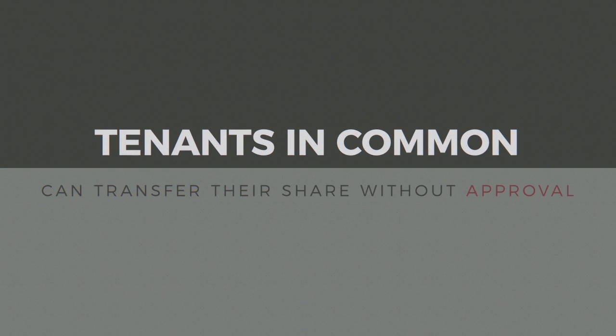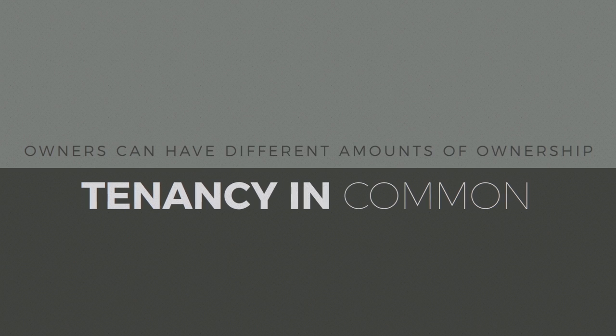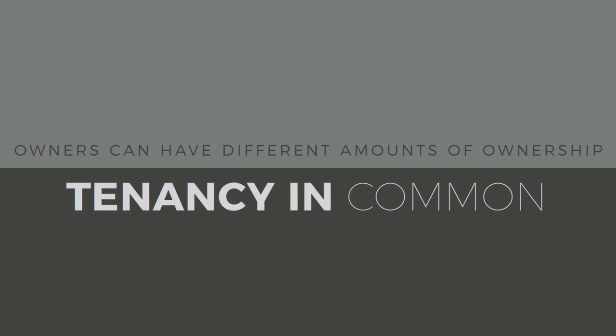Tenancy in common is created by deed, will, or judicial means. A tenant in common can sell or dispose of their share at will without the approval of the other owners. Their share can also be disproportionate to that of the other members. There is no right of survivorship with tenancy in common. The share of the ownership goes to the heirs when the owner dies.